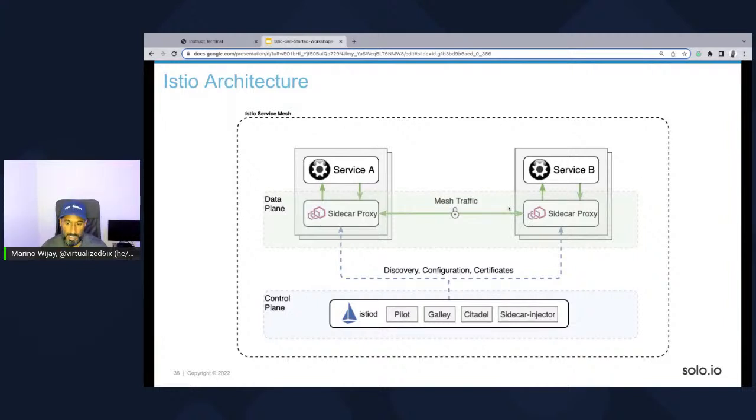Obviously, you would not run a single node in production. There might be very interesting use cases where you might do that, but in our case, this is just for demonstrative purposes. Now, down here we have Istiod, which actually contains a number of components.